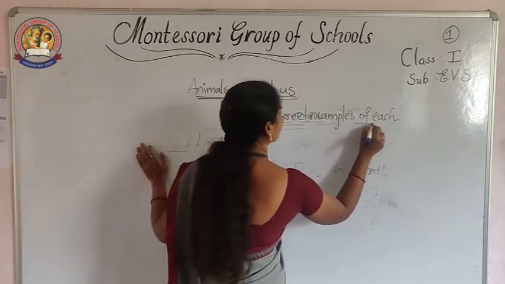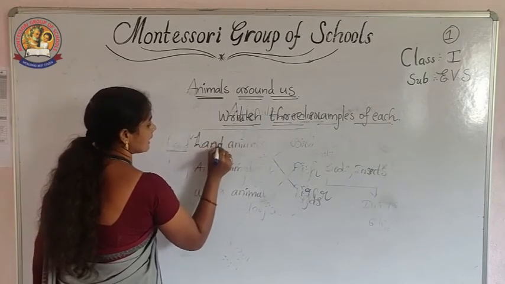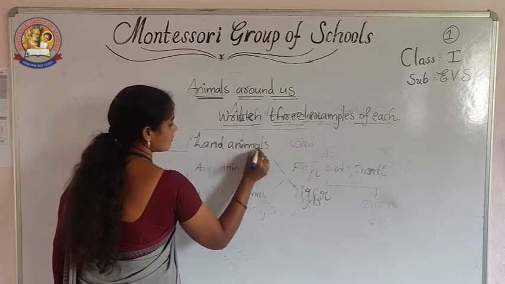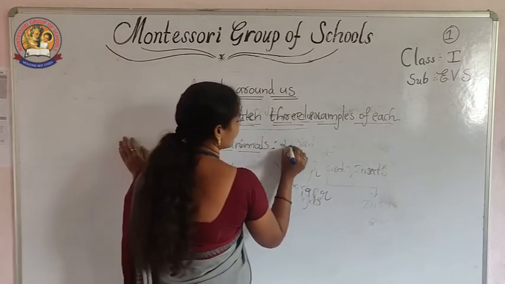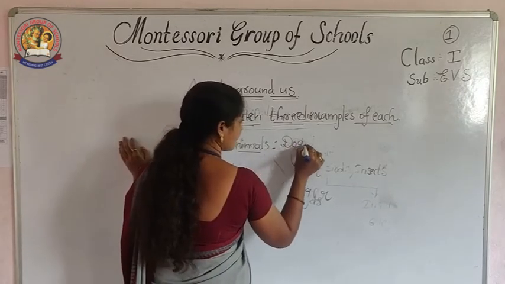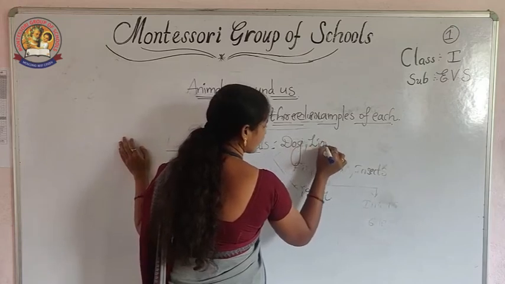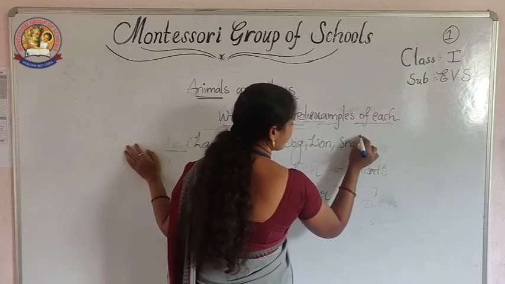Now tell me, land animal. Give some examples for land animals. Very good. Dog. Next, lion. Next, snake.